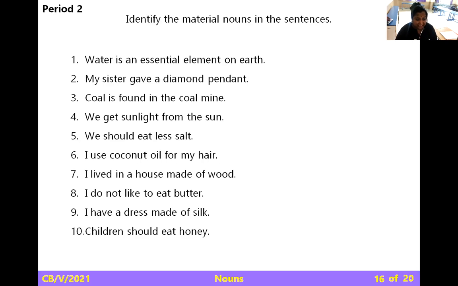We get sunlight from the sun. Sunlight. We should eat less salt. Salt. Use coconut oil for my hair. Okay, so I'm going to show the answer to you all. See, water, diamond, coal, sunlight, salt, coconut oil, wood, butter, silk, honey. These are all the material nouns.